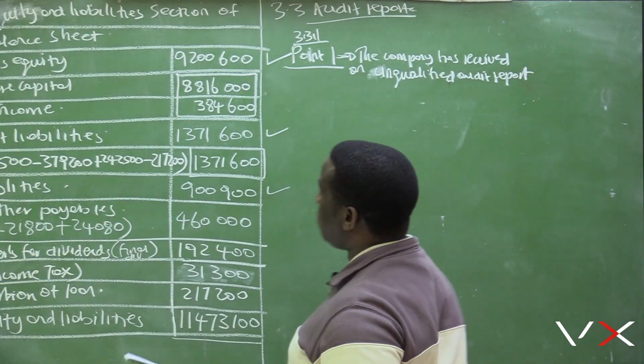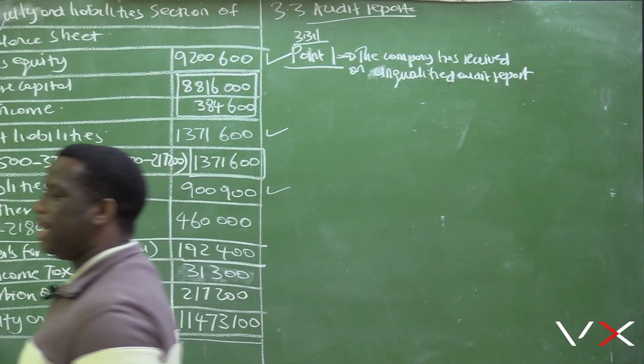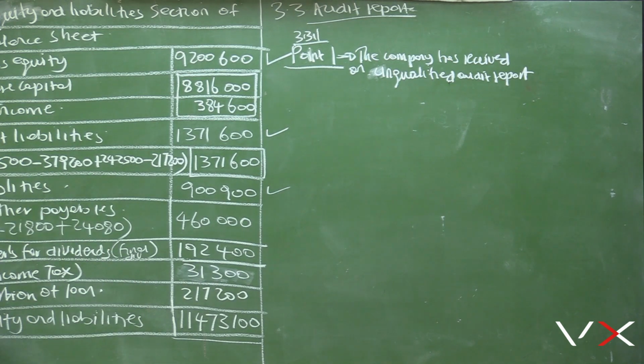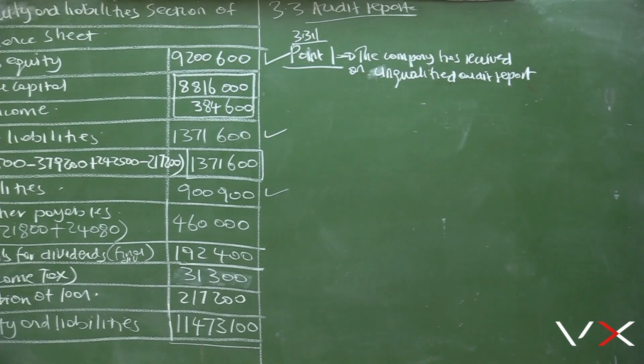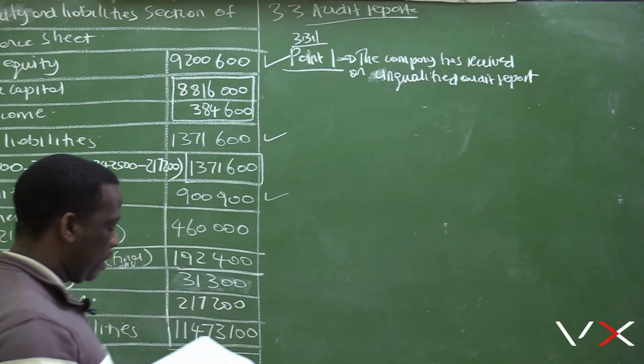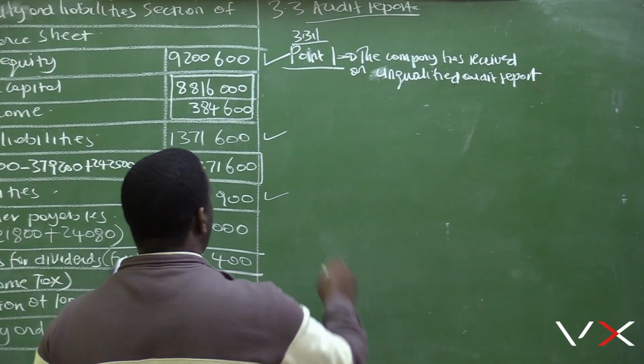So this point is important because it tells us the type of report that the company has received. So point 1 is clarifying that.